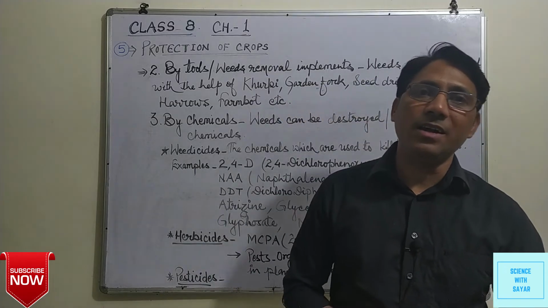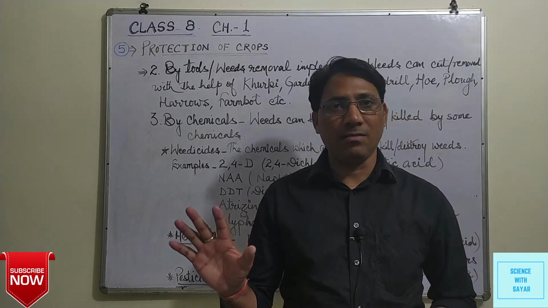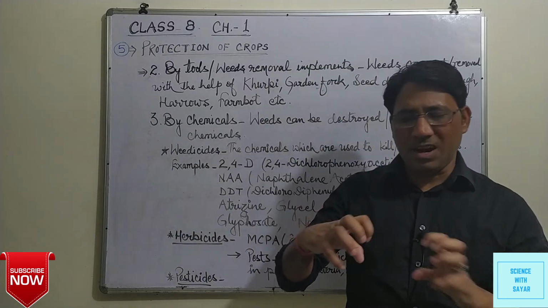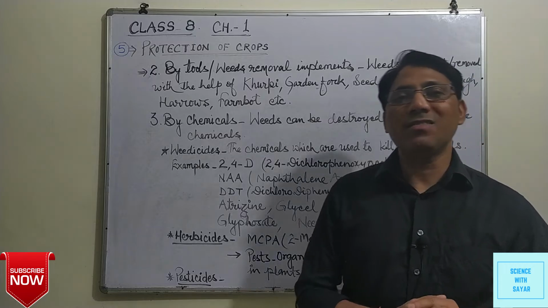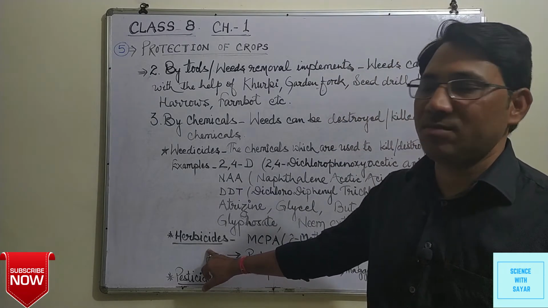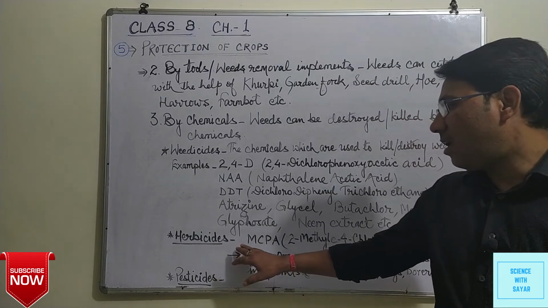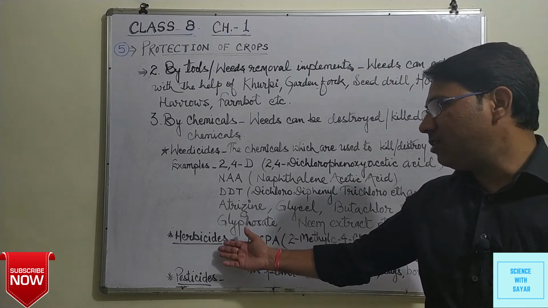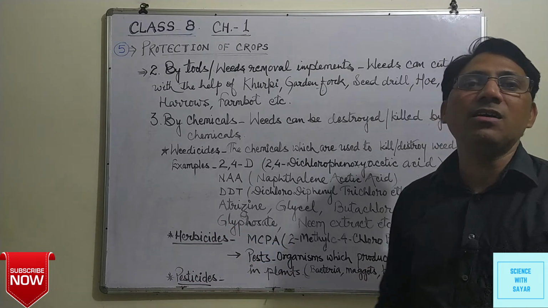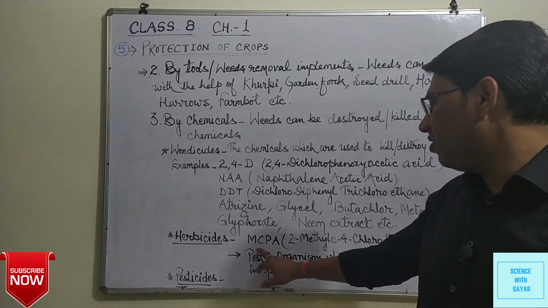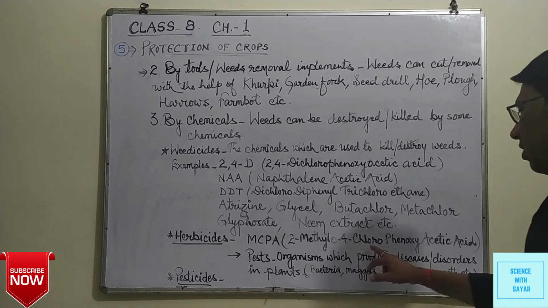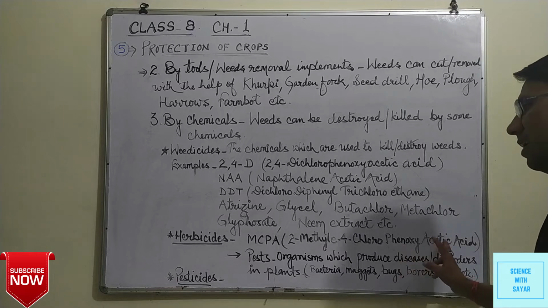To remove these plants or grasses, we use chemicals known as herbicides, which destroy the plants or grasses grown in the fields, especially MCPA, that is 2-methyl-4-chlorophenoxyacetic acid.